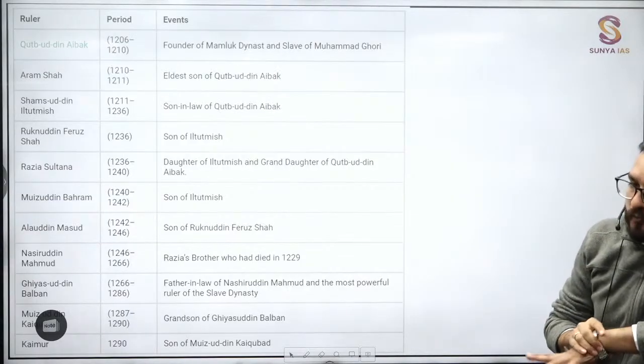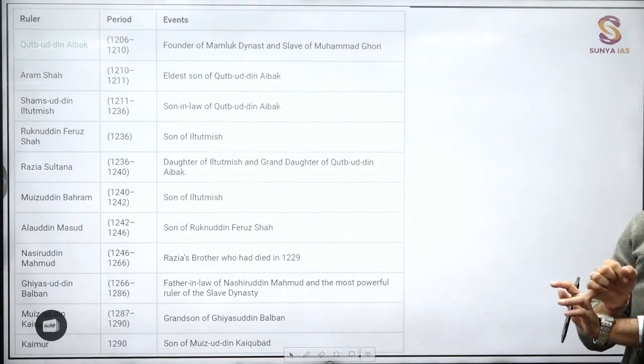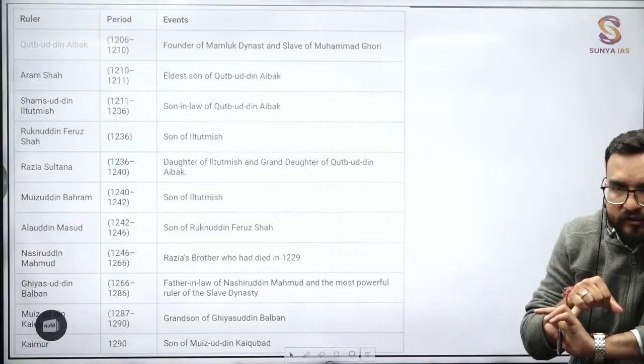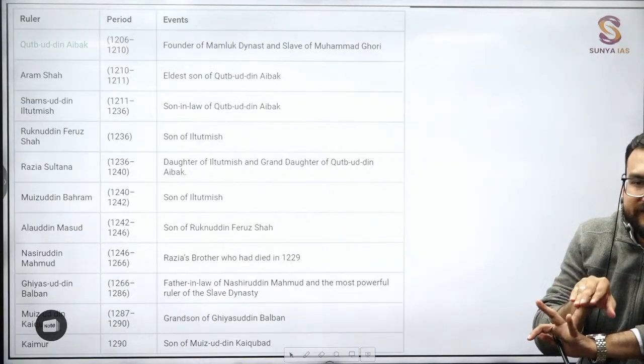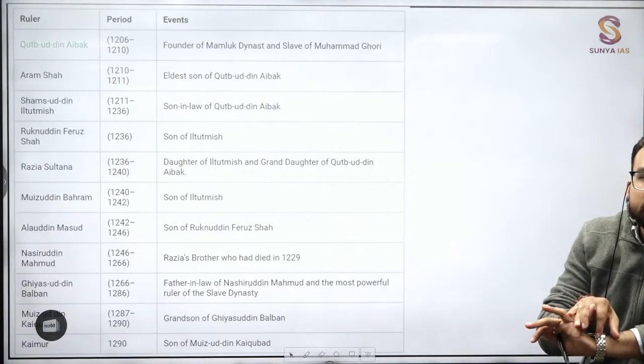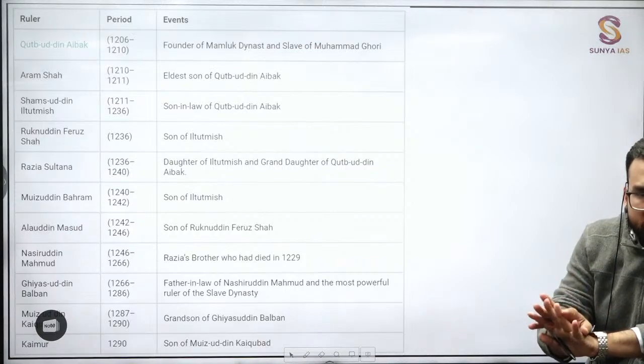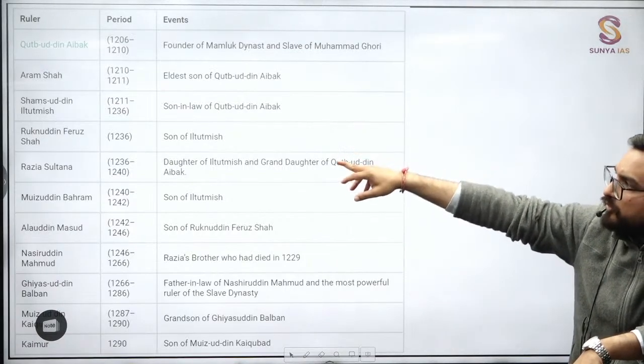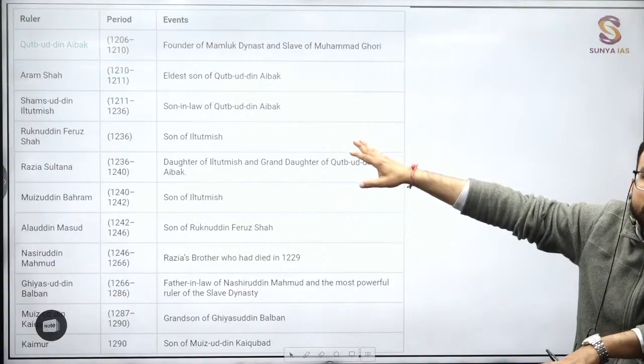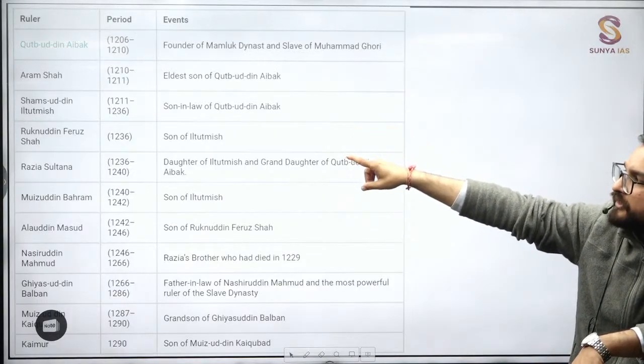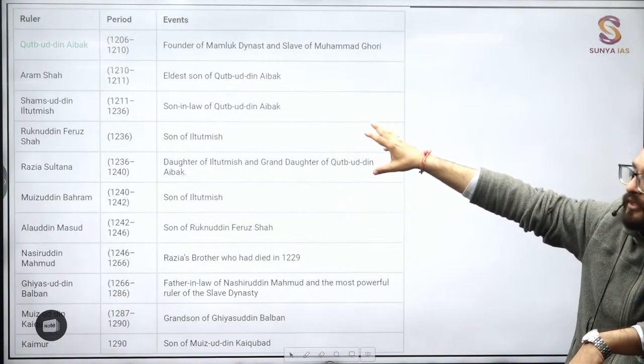Qutbuddin Aibak. Certain facts you must have known, that he is also known for his charity, Lakh Baksh. You have also known the construction of Qutub Minar, and also the construction of two mosques, right? All this overrated information you must have read. Come to Iltutmish. Timeline you should remember: Qutbuddin Aibak, next Iltutmish. Now the important happenings of the Iltutmish time frame.